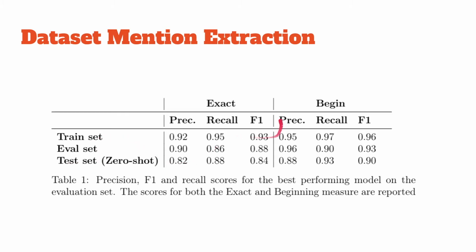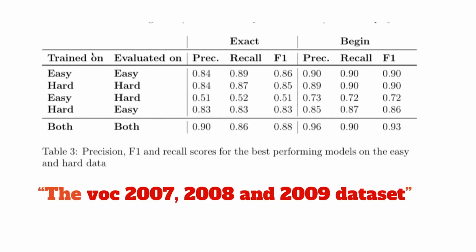Furthermore, then looking at the actual numbers here, our network had quite a tight fit of the training data, attaining an exact F1 of 0.93 and a beginning F1 of 0.96, which reflected well onto the eval and test set. However, performance, of course, does drop when we add this zero-shot element to make it a little trickier for our network. But overall, the network has consistently a higher recall than precision, and attains an F1 of 0.84 on our zero-shot test sets.